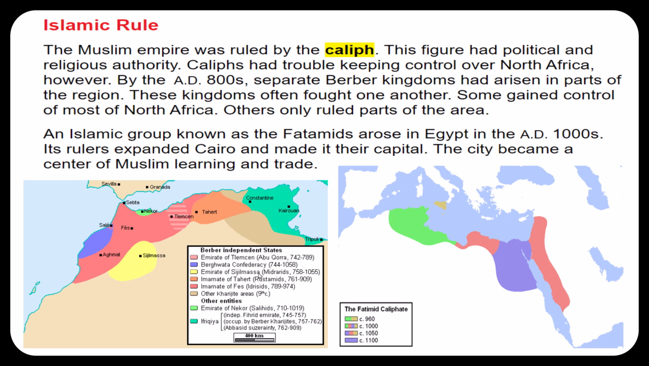Question 17. What impact did the Fatimids have in Egypt in the 1000s AD? Well, they expanded Cairo and they made it their capital. So the center of their empire was Cairo, and it became the center of where Muslims learned and traded.